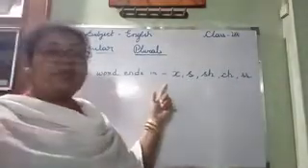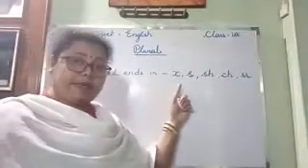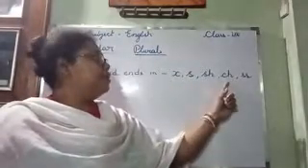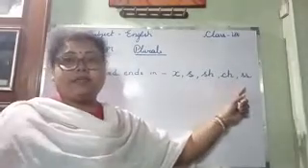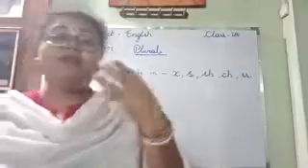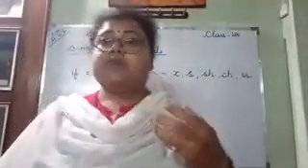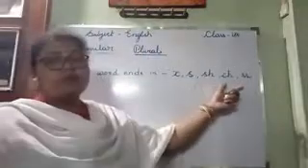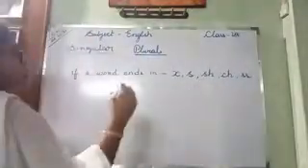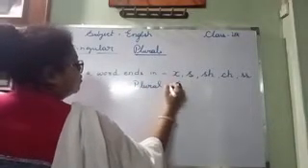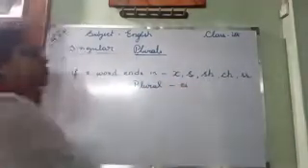If a word ends in X, S, SH, CH and double S, when you say this word, a hissing sound will be produced, like S. Okay. If the word ends in this, in the plural form, we add ES.